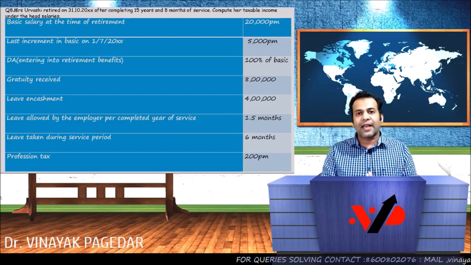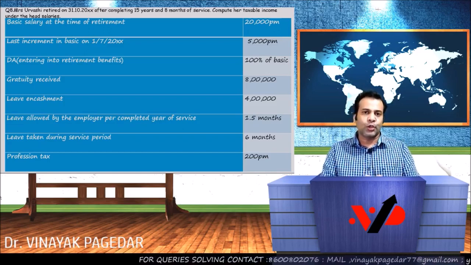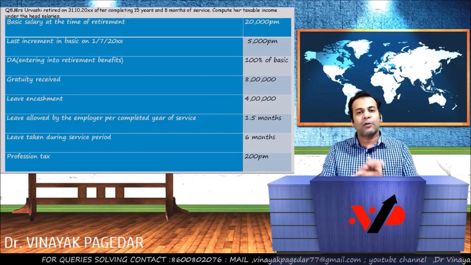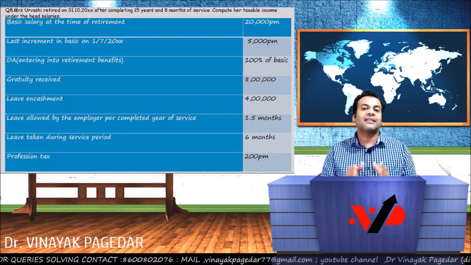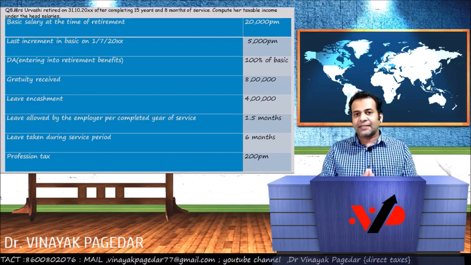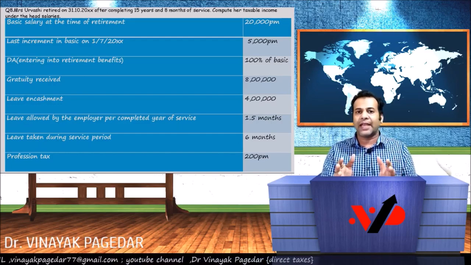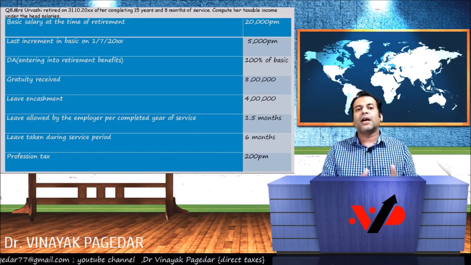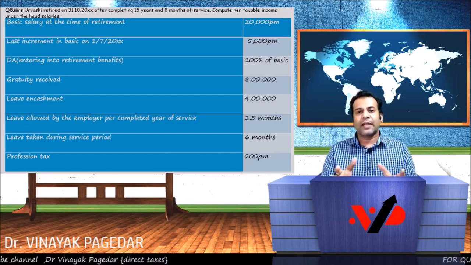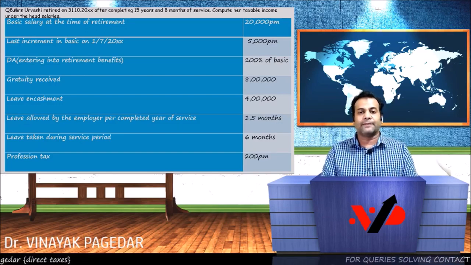So commonsensically, before 1st of July, that is in April, May and June, the salary must have been 5,000 rupees less, which obviously means 15,000 rupees a month. So the basic salary will be 15,000 per month for the first 3 months, April, May and June. And from July to the end of October, that is July, August, September and October, for the next 4 months, the basic salary will be 20,000 per month.